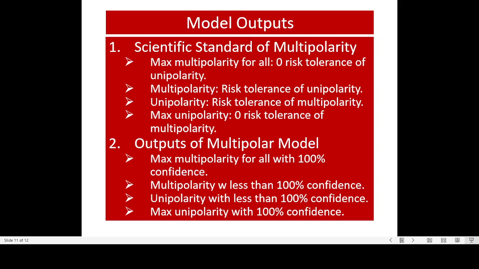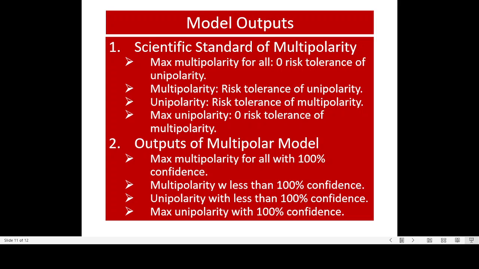But in each environment, there are two distinct characteristics, and that's why we now have four different buckets to capture different outputs by different characteristics. The first one is maximum multipolarity for all beliefs that has zero risk tolerance of unipolarity.